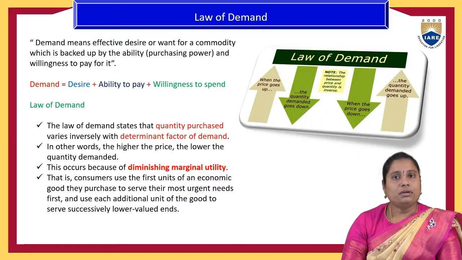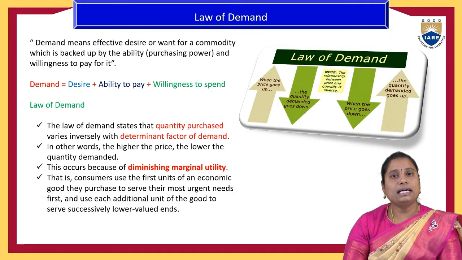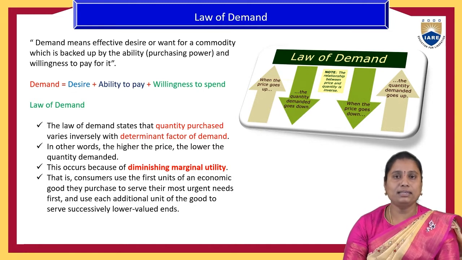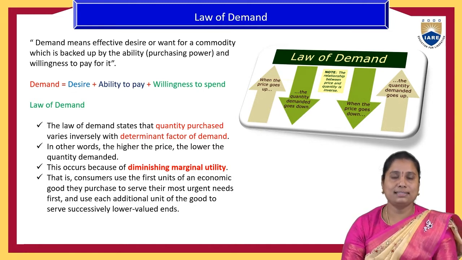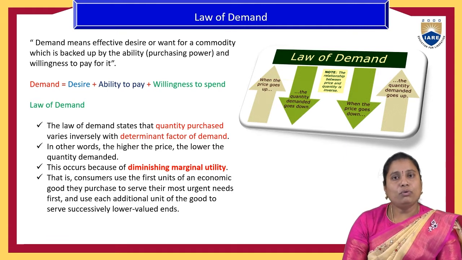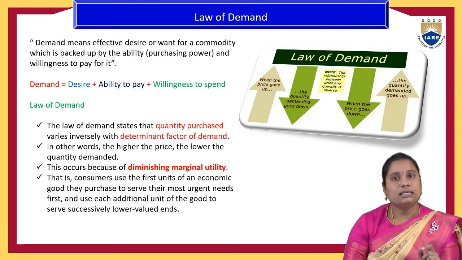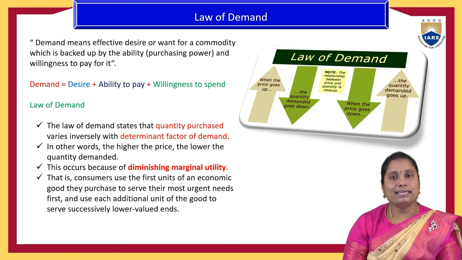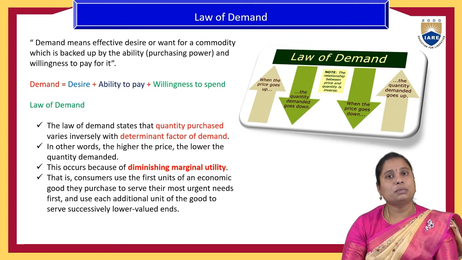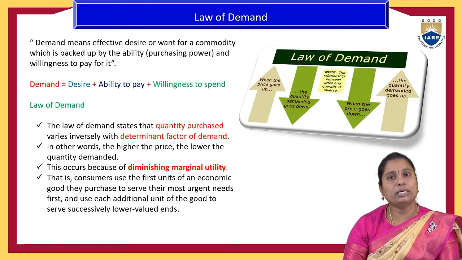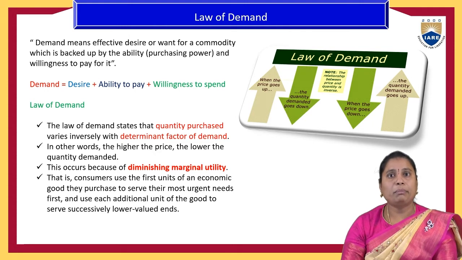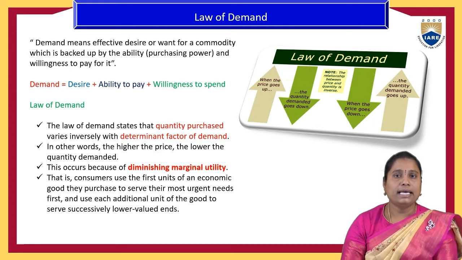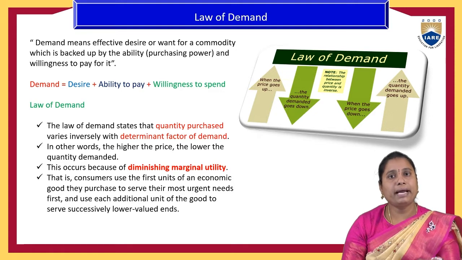So in this one, demand means we know the desire and ability as well as the willingness to purchase any product is called the demand. And we have also discussed that there are certain determinants for this demand in the previous video. That is the price of the product, income of the households, government policies, subsidy availability, complementary products related issues, national income, population, size of the population, etc. These are going to have an impact on the demand of the product.